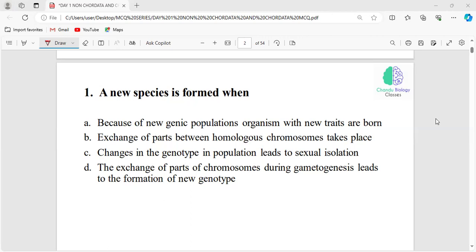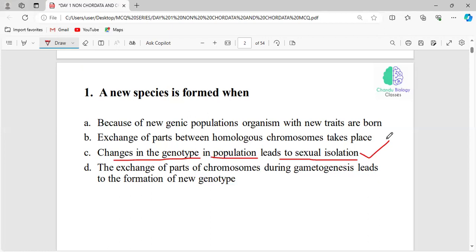Very good. When will a new species be formed? Changes in the genotype in a population lead to sexual isolation. Before that, you should know what a species is. We know the taxonomical hierarchy, the hierarchical classification that starts from the domain and goes up to the species. Species is the basic unit of classification, and the definition of species is interbreeding members of the same species.